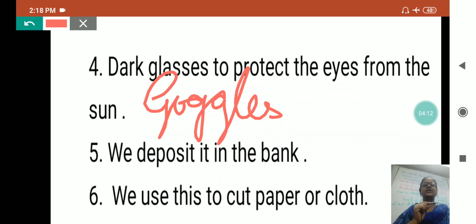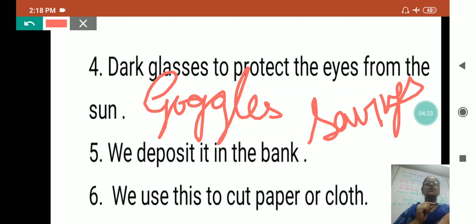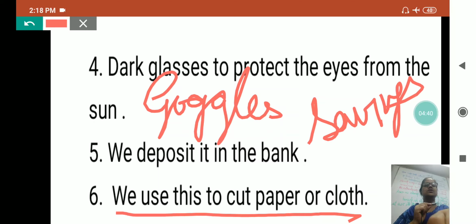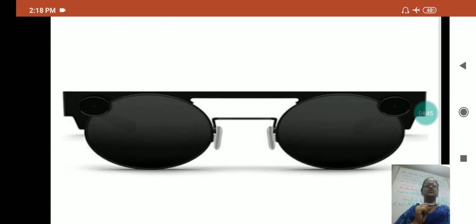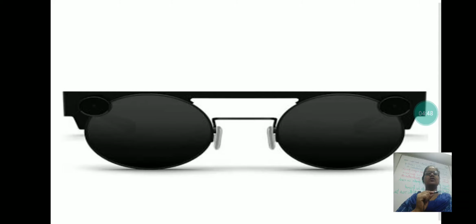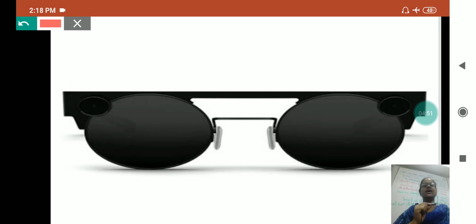Now, we deposit it in the bank, and definitely money, but that is the part of our savings. Why? Whatever we earn is for our expenditure, but if we are doing some savings from that earning, we deposit it in the bank. We use this to cut paper or cloth. And what we use to cut cloth or paper? Scissor. Now see, I am showing you the picture of the goggles, and we write it in plural.